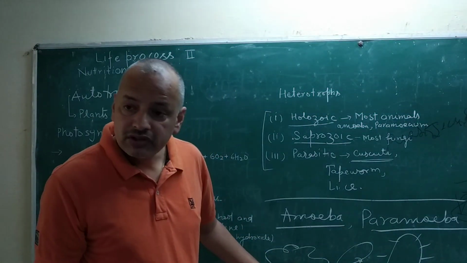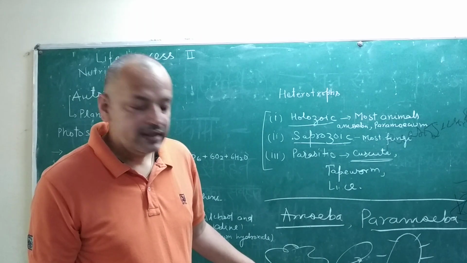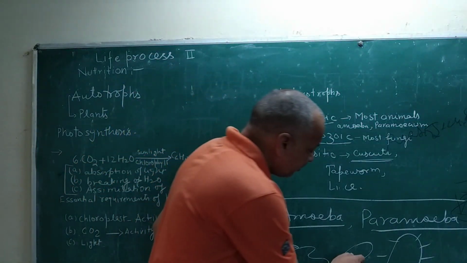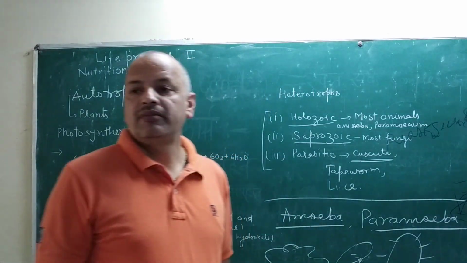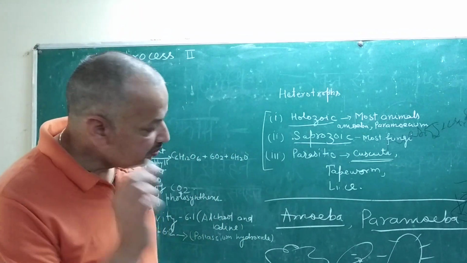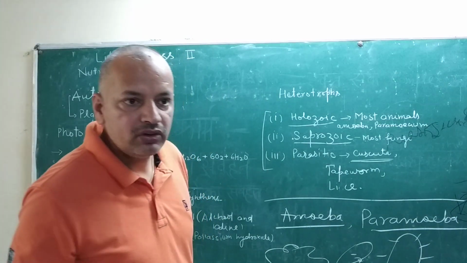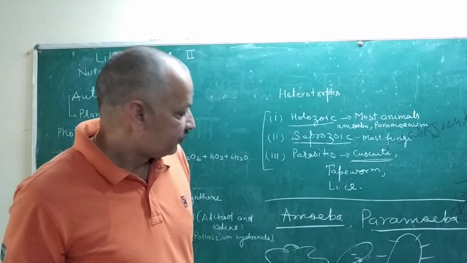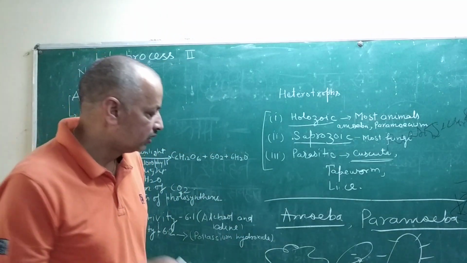So both are unicellular, but there is a difference in taking food inside amoeba and paramecium. Paramecium also releases waste from some specialized place on its body, and both are unicellular and microscopic, and found in an aquatic medium. But their taking of food is different.